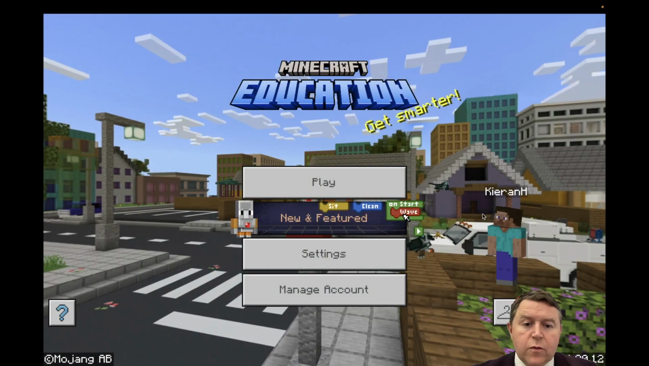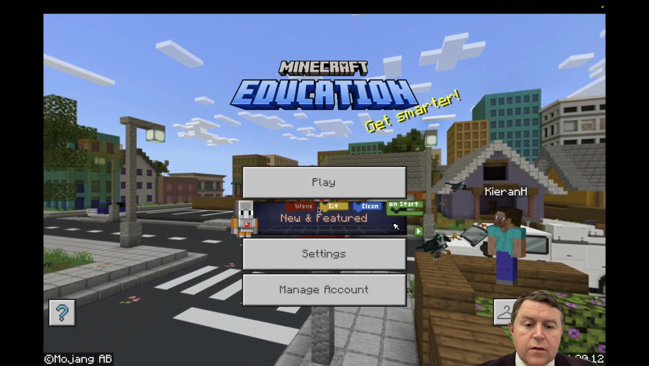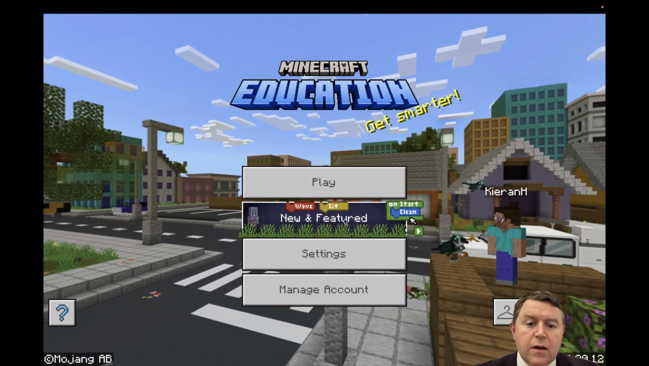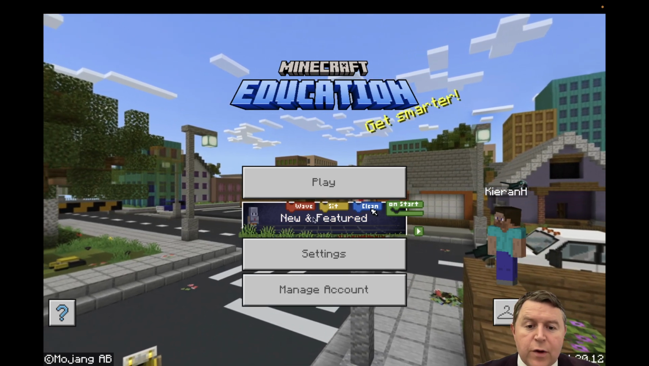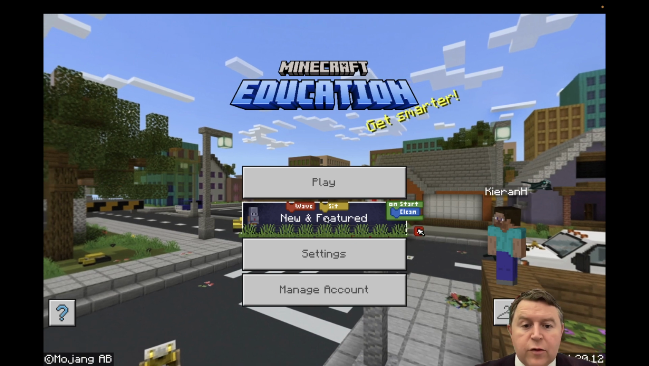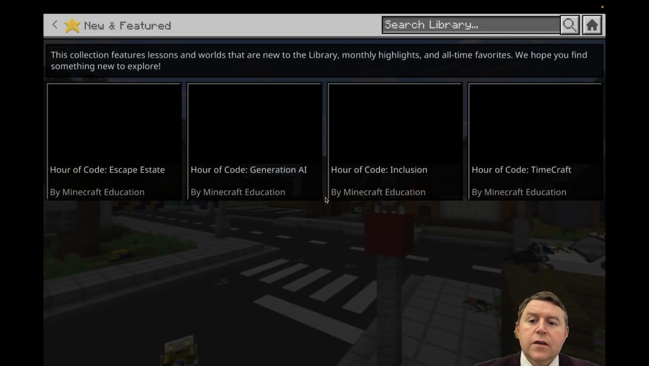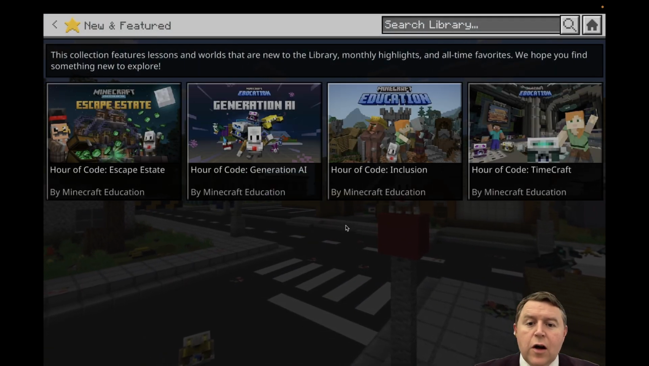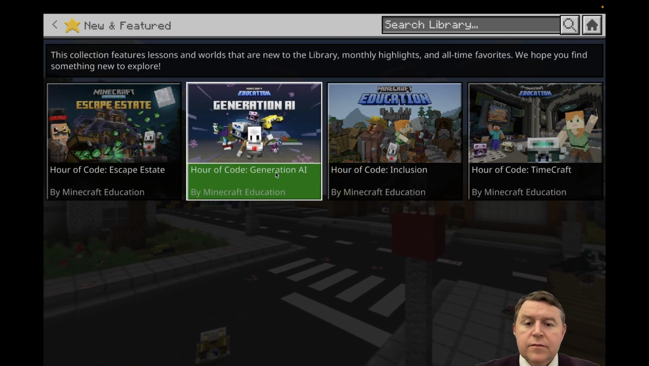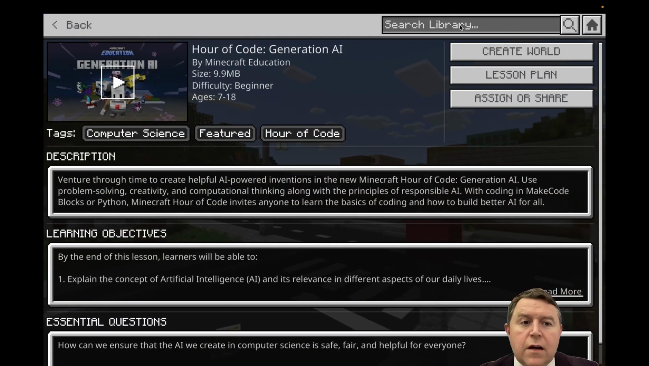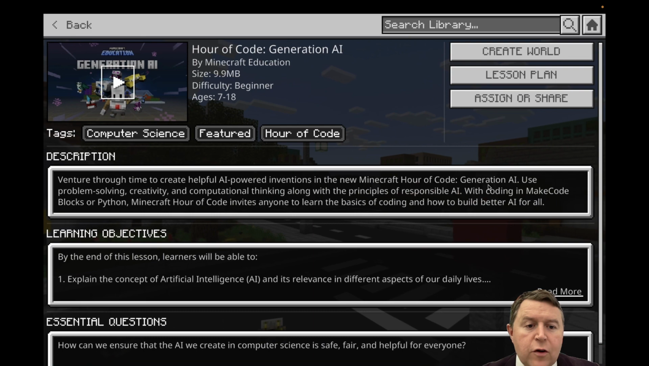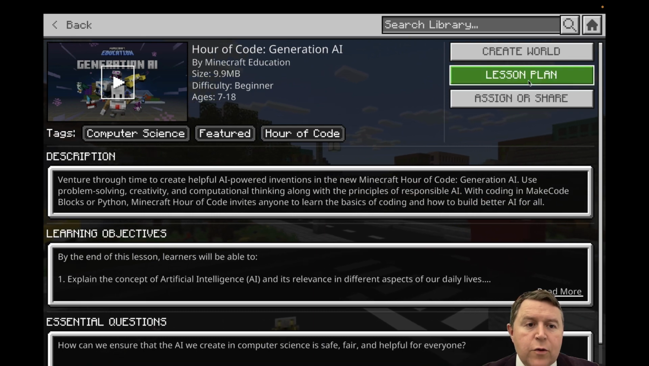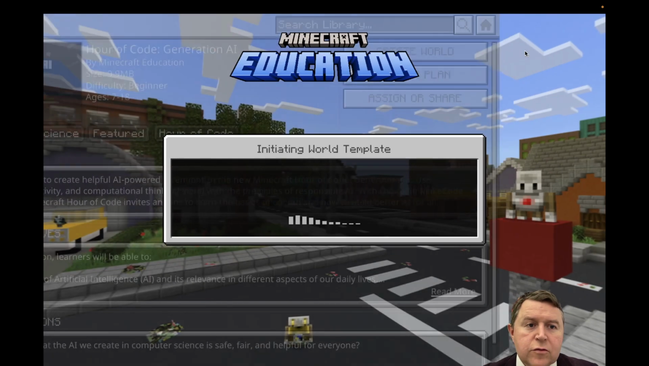Okay, so we click on New and Featured this time. If you don't sign in, there's usually a link here to click to sign in. Otherwise, use your Microsoft account to sign in. Okay, and it's this one, Hour of Code Generation AI. We're going to venture through time to create helpful AI-powered inventions in the new Minecraft Hour of Code Generation AI. So we're going to create world.